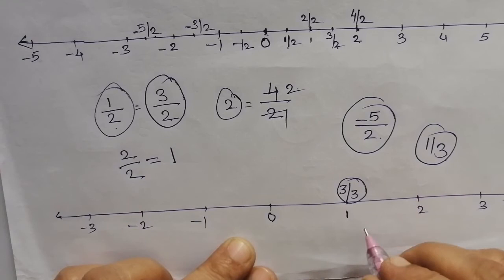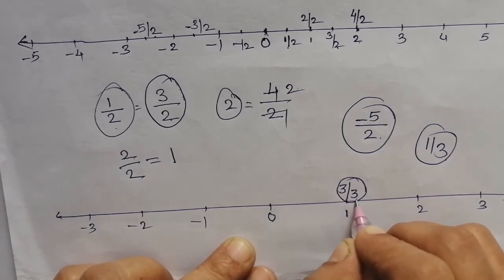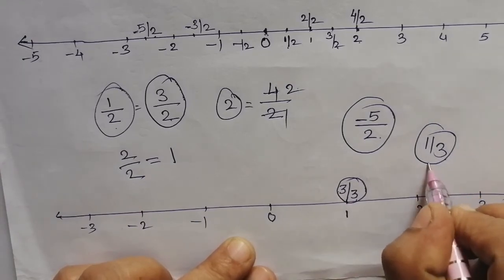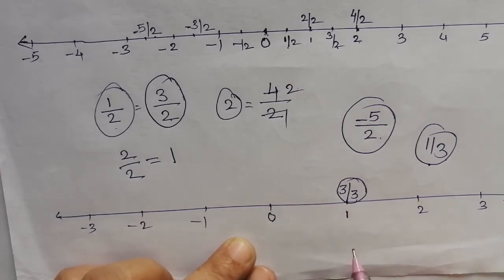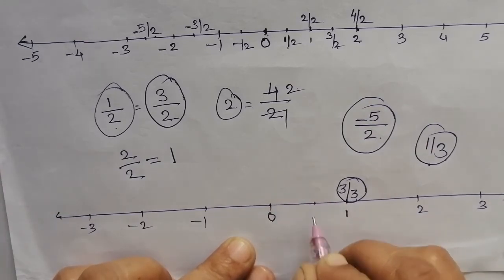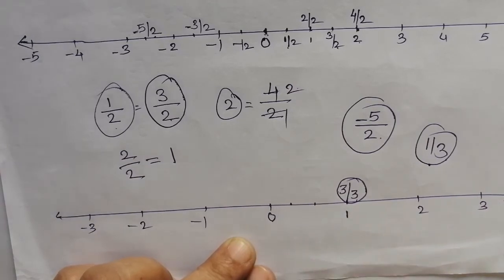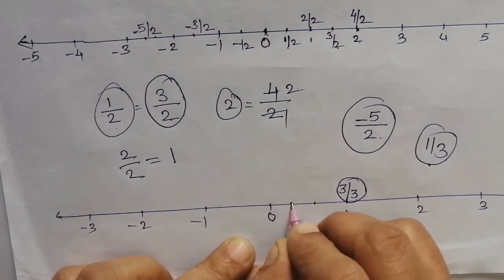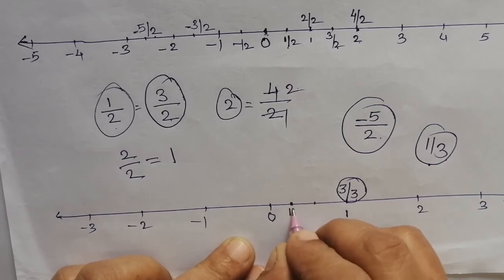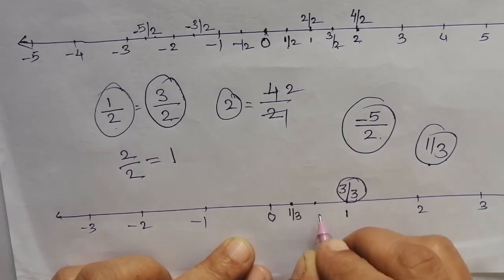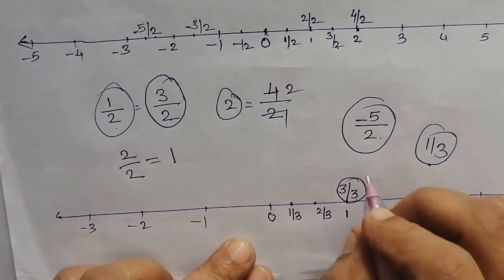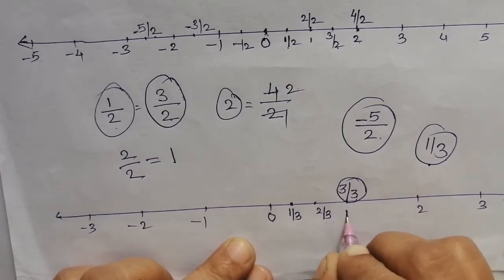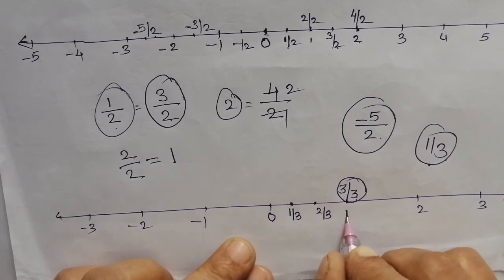Yes, this 1 is nothing but 3 by 3. Now we have to represent 1 by 3. That means this 0 to 1 we are going to divide into 3 parts. Right? And that means this will be your 1 by 3, this is your 2 by 3, and this 1 is equal to nothing but your 3 by 3, that is nothing but 1.